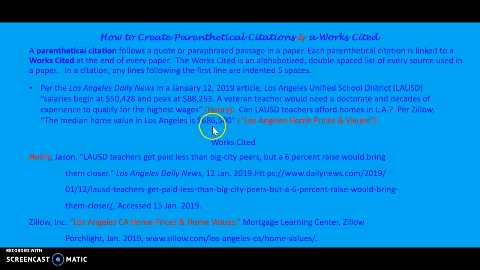So we have an example of that here with the works cited, and we see that after the first line, all the other lines in a works cited are indented 5 spaces. Okay, so let's bring our Apple up on the screen, assigned to you to pause the video and to study this information.